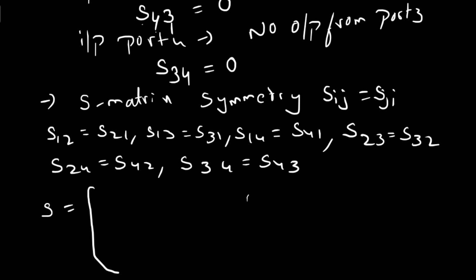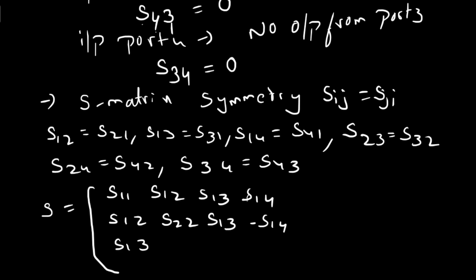Now we can rewrite the S matrix: S11, S12, S13, S14. Second row S12, S22, S13, minus S14.